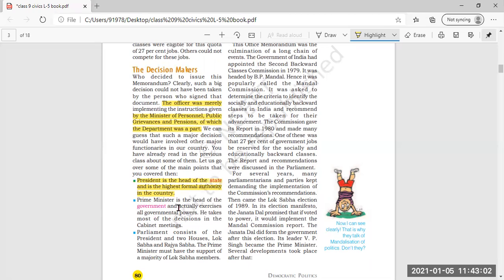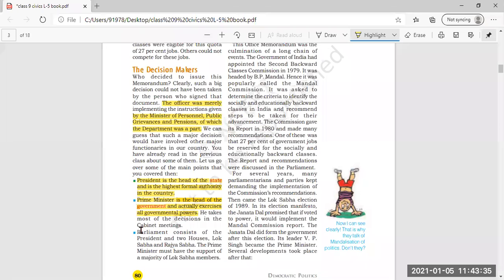Then second, who was the decision maker in the second category? The Prime Minister, who is the head of the government and actually exercises all the government powers. The president is only the highest formal authority; it is only a formality for the president to pass it. But actually the prime minister exercises all the government powers and takes most of the decisions in cabinet meetings. So the prime minister is important here in taking the important decisions.